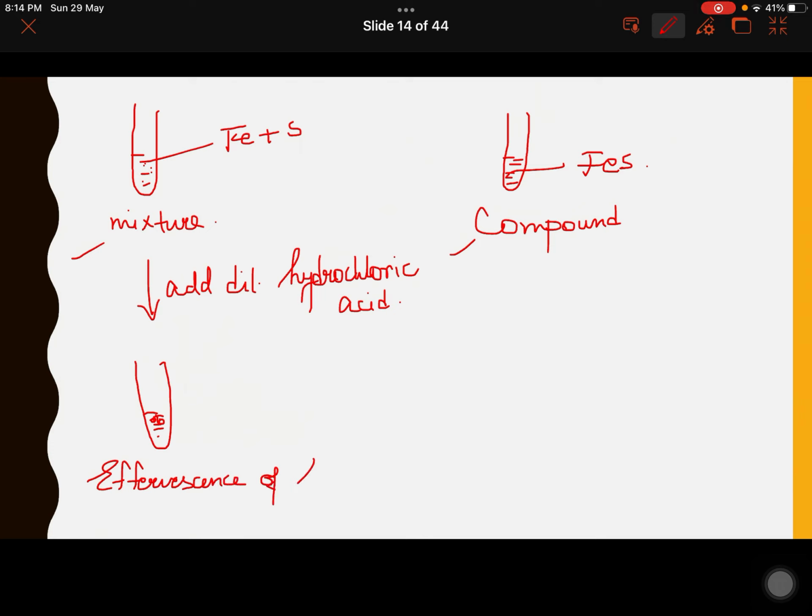Now that hydrogen gas burns in the presence of oxygen and a small spark with a pale blue flame. Why does that happen? Because iron reacts with dilute hydrochloric acid to form ferrous chloride and hydrogen gas.